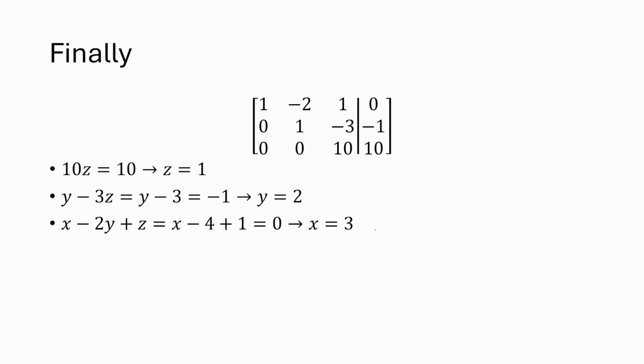Finally, this method of getting the matrix triangular makes that final step of solving and substituting and getting numbers really fast because, as I said, you just go from bottom to top and you're automatically doing one variable at a time, not having to check what you've plugged into what else already and make some kind of strategic mistake. And now we write down the answer. X equals 3, Y equals 2, Z equals 1. Done.